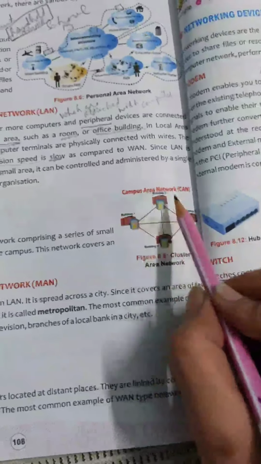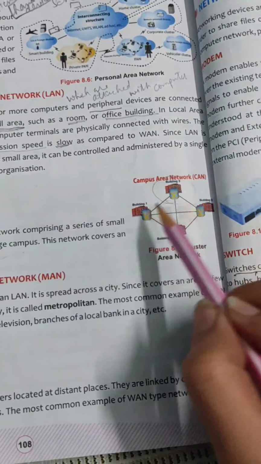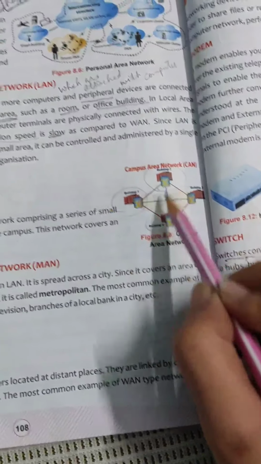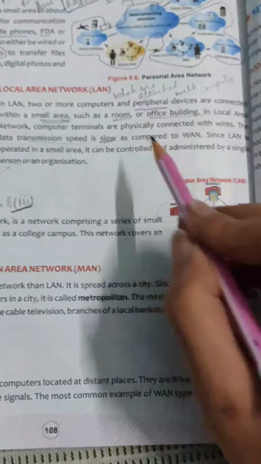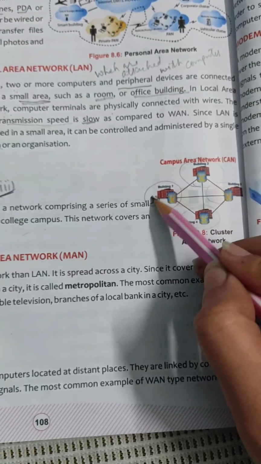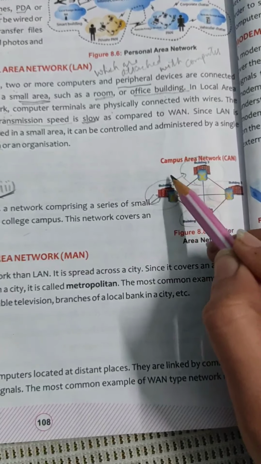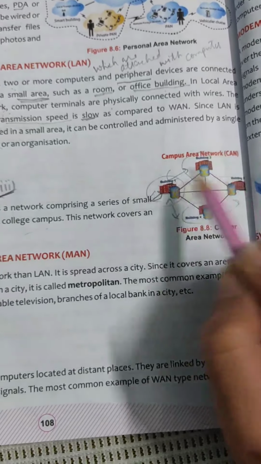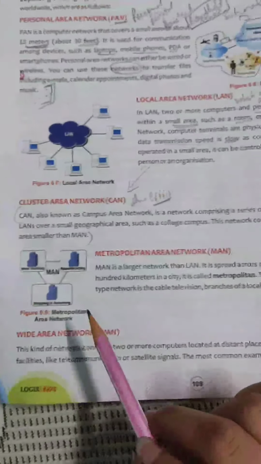Here an example is also given: one building is here, another building there, 4 buildings are there and they are connected with each other. What was LAN? LAN was only in one building, but CAN is between 3 or 4 buildings, however many buildings we are connecting.